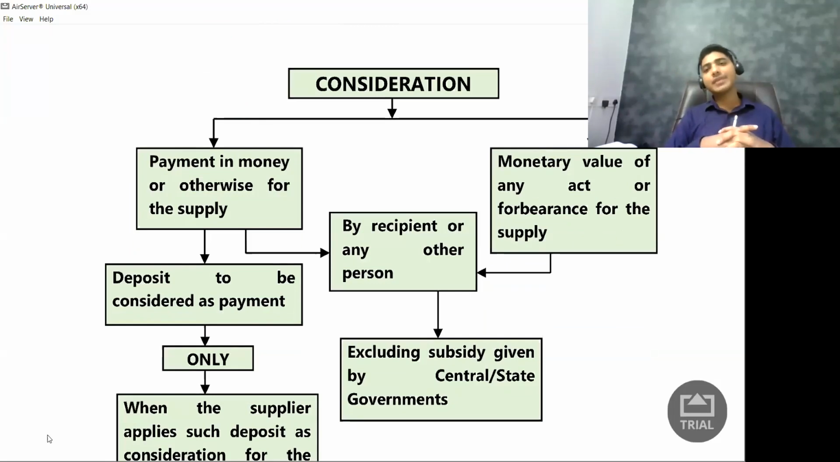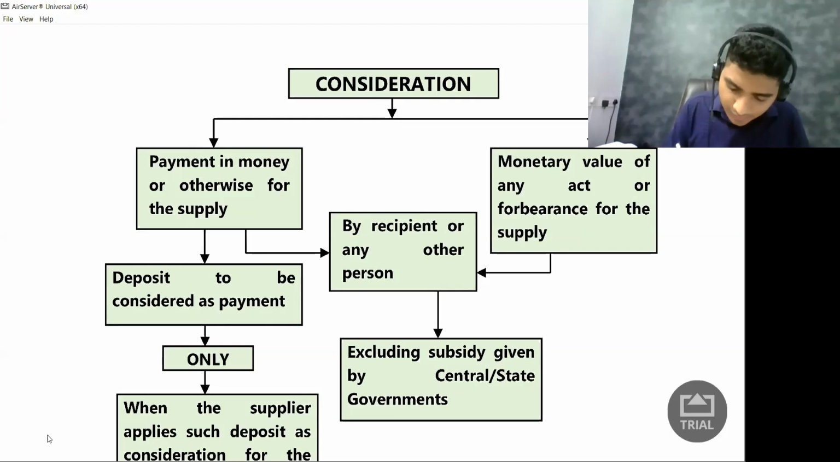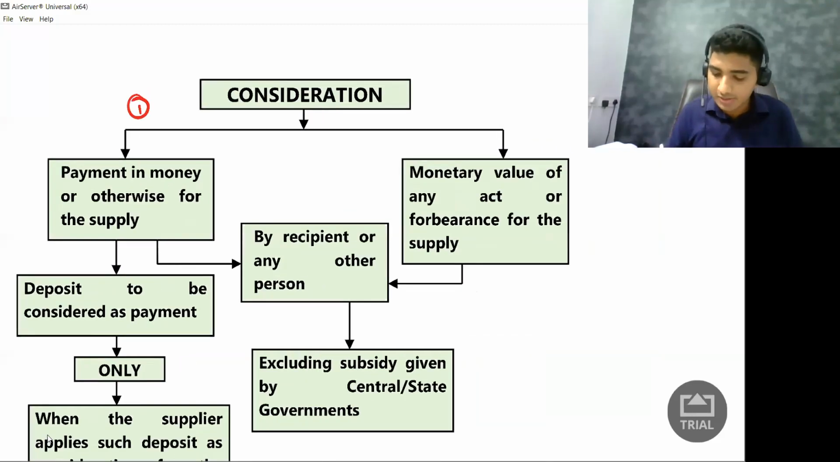So the definition of consideration has two legs. Leg basically means two parts. So which are these parts? This side is part 1, and the other side is part 2. Let's quickly understand what part 1 and part 2 are. Part 1 says consideration is payment in money or otherwise.